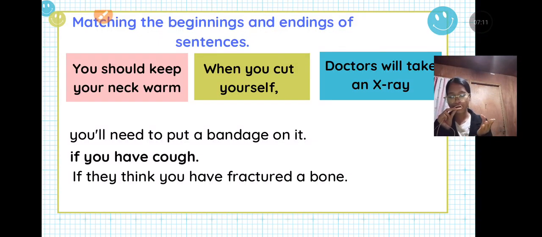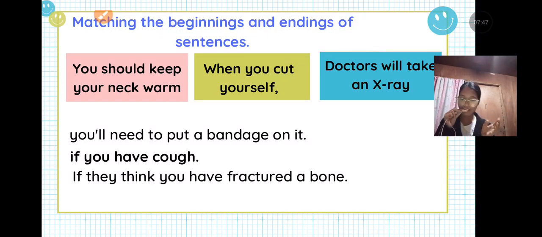So the answer for this is, when you cut yourself, this is the beginning of the sentence, and the ending is, you need to put a bandage on it, right? Because if you read the first sentence and the second sentence one by one, these are dependent clauses, and we cannot understand what is really meant. They need to meet each other in order for us to understand what is really meant, for them to become an independent clause.